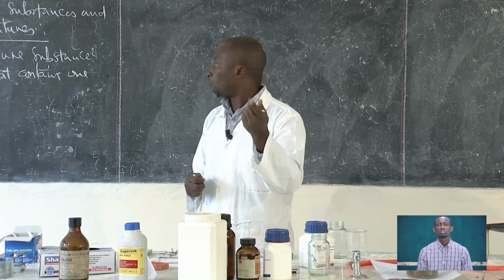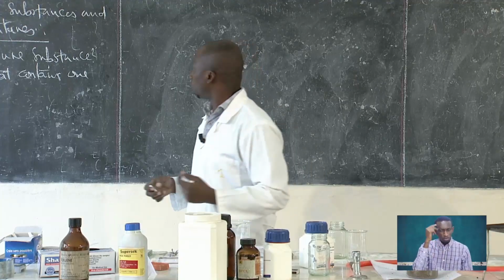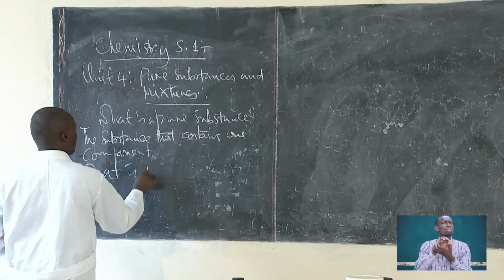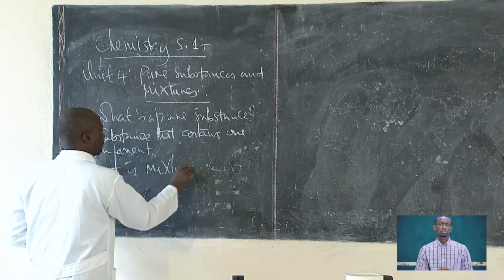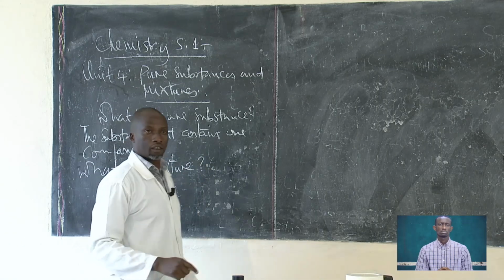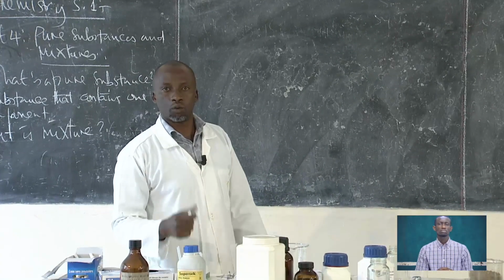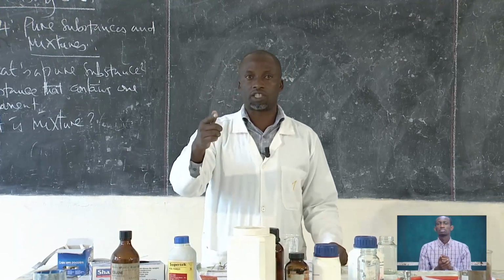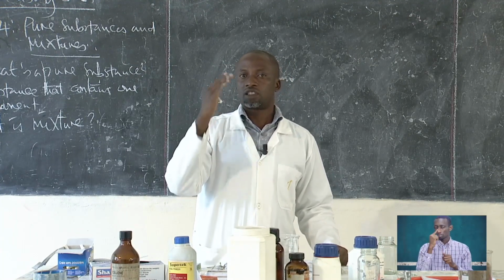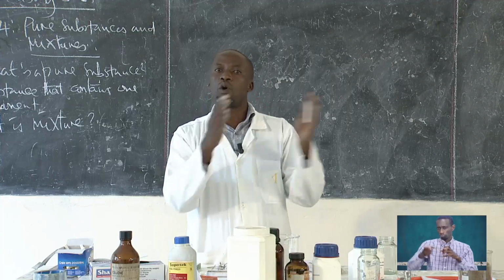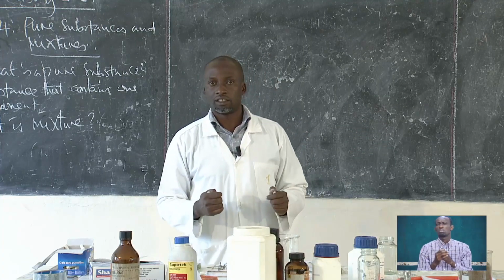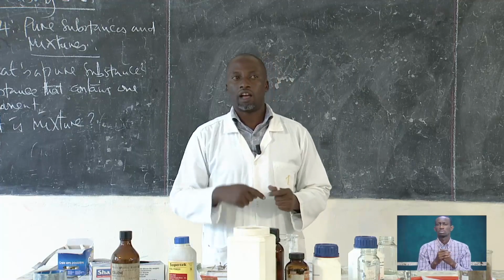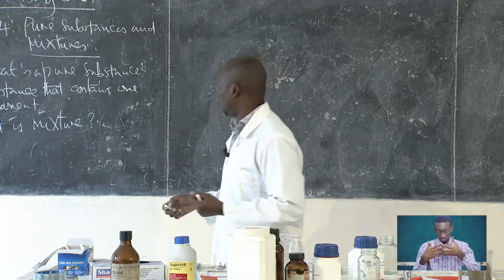You remember what a mixture is? We also defined what a mixture is. What is a mixture? Well, we said that a mixture is a substance that contains more than one component, which is physically combined together and not chemically combined together.